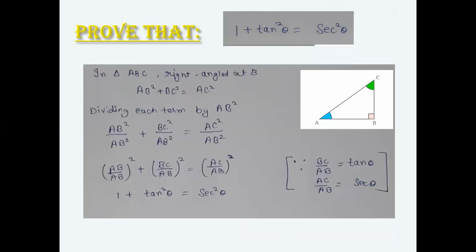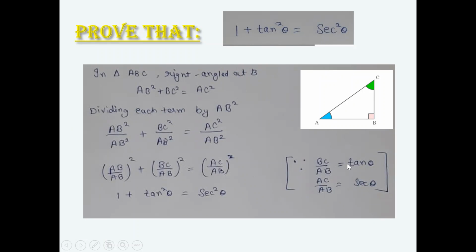Next, 1 plus tan square theta equal to secant square theta. Again, starting from the Pythagoras theorem, right angled at B, we have this right angle triangle. Now we are going to divide this term with AB square, because we have just 3 sides, and we're going to use these 3 sides in different terms. Now we are going to divide every term by AB, that is the base. Now let's see what we get. We get BC over AB. AB by AB is 1, BC over AB.